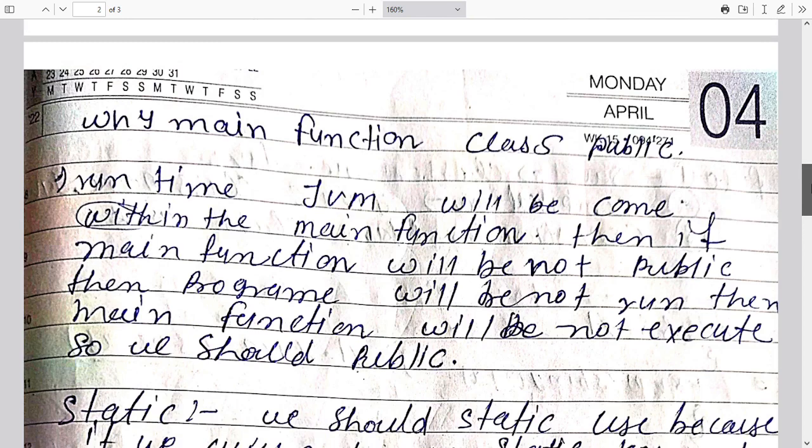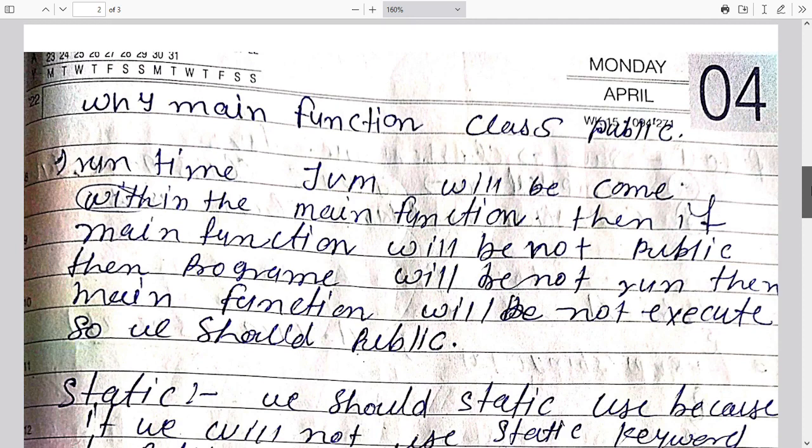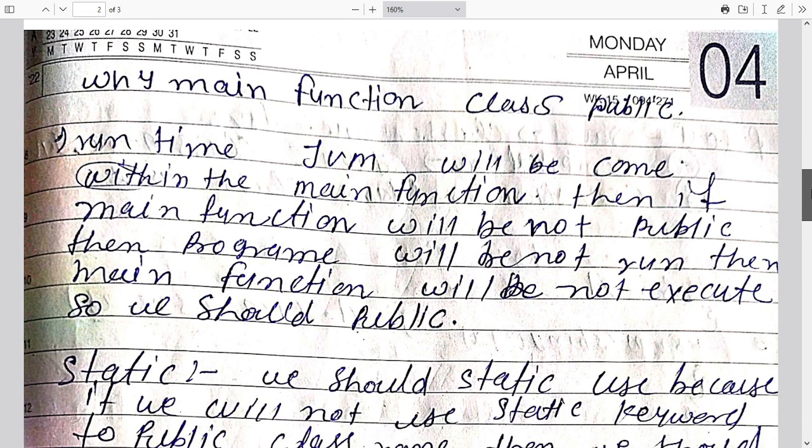After that I want to show you why the main function is public. The question is: what is the reason that we give the main method as public in the public class?